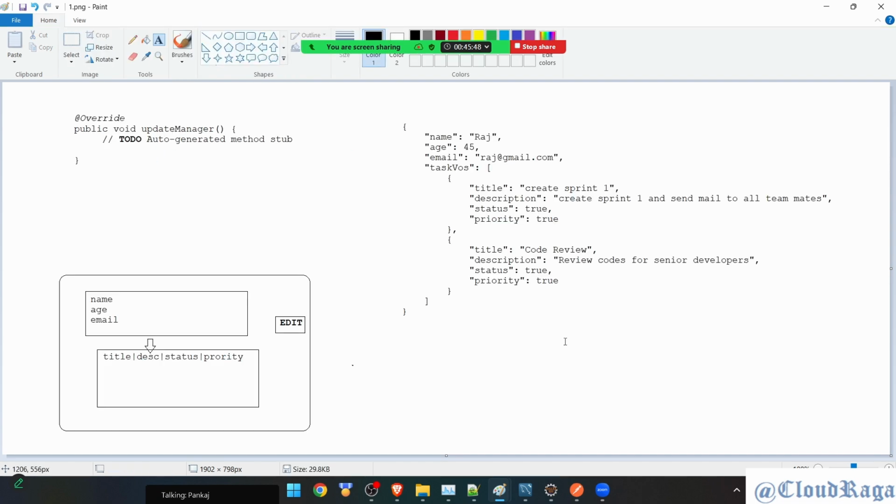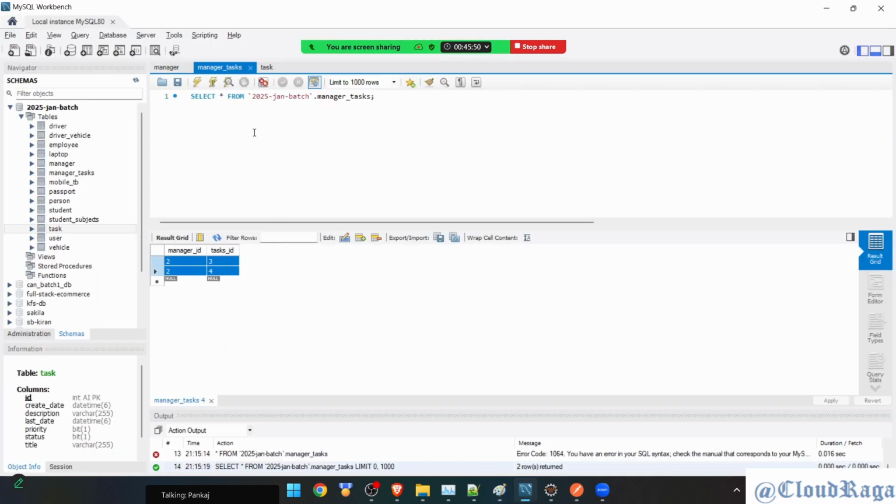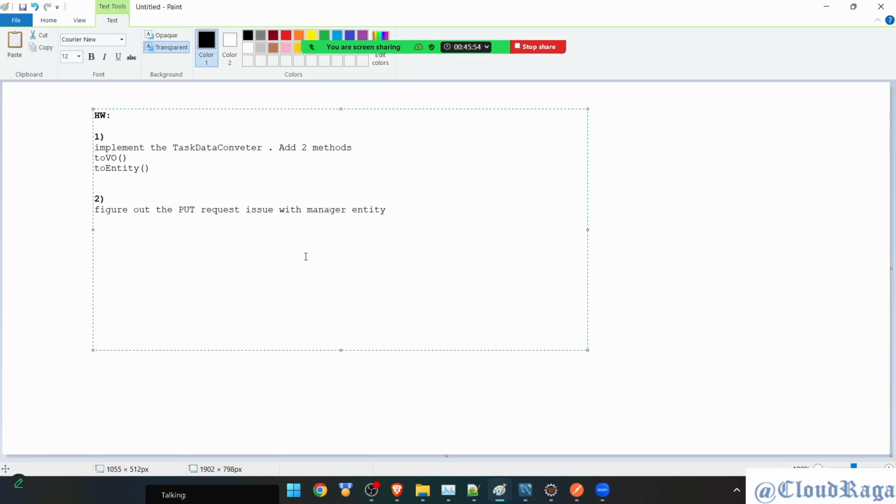Okay, so it is actually affecting the third table, the manager task table. The previous mapping is getting deleted. So figure out why and how it is happening. Yeah, the third is obvious.